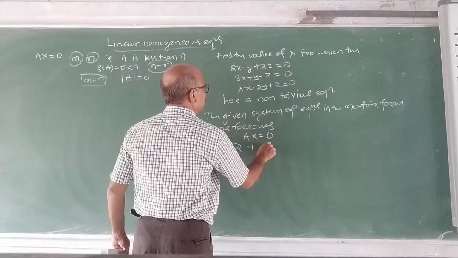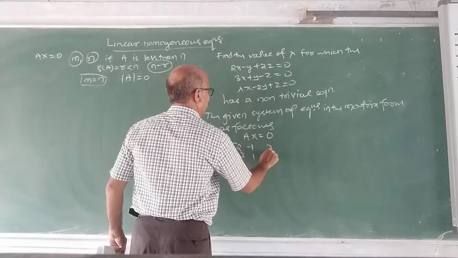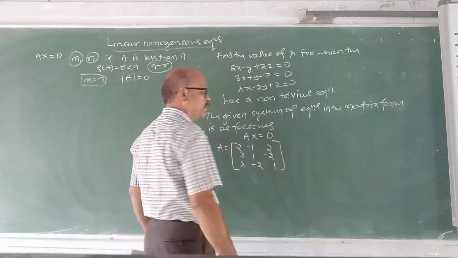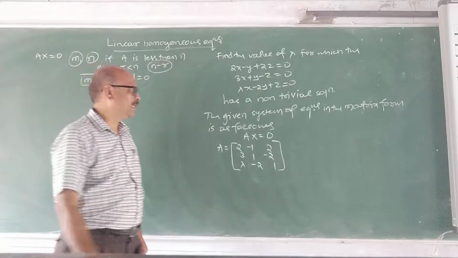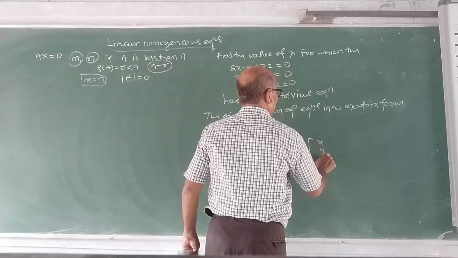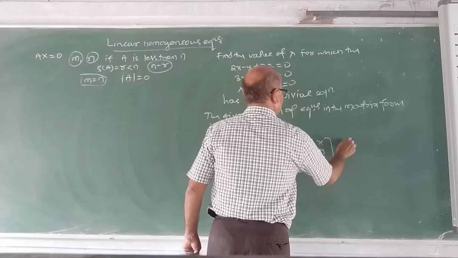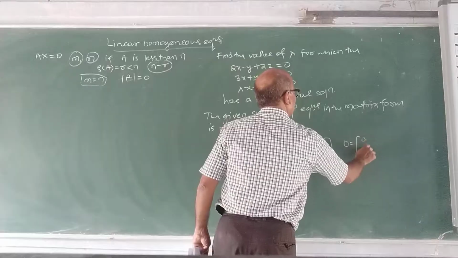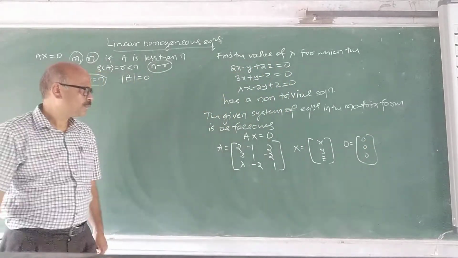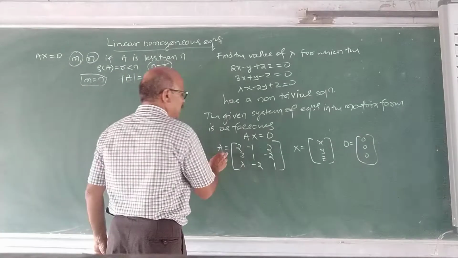The coefficient matrix: 2, minus 1, 2; 3, 1, minus 2; lambda, minus 2, 1. This is the coefficient matrix. X means x, y, z. Unknowns are x, y, z. And 0 is the zero matrix. Now, if this is singular,